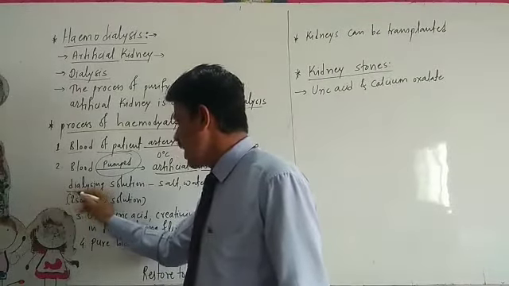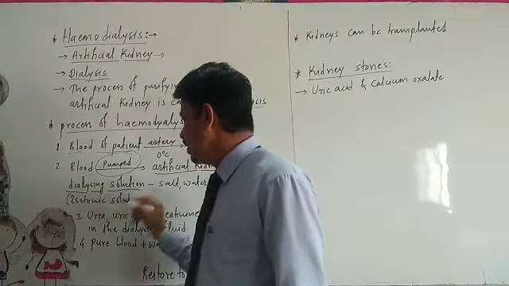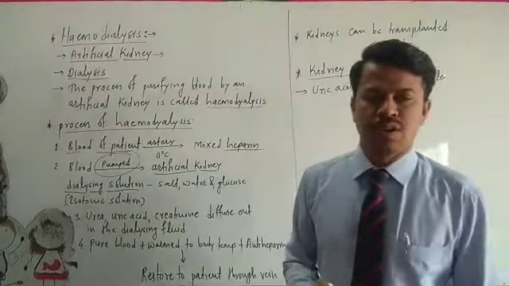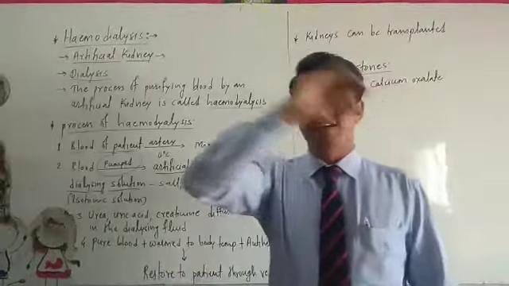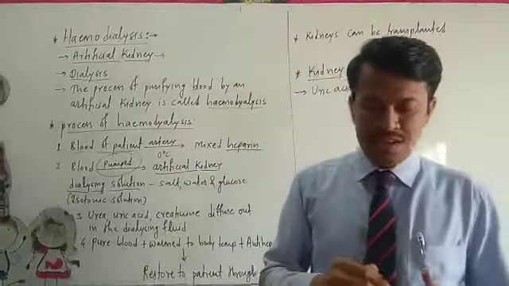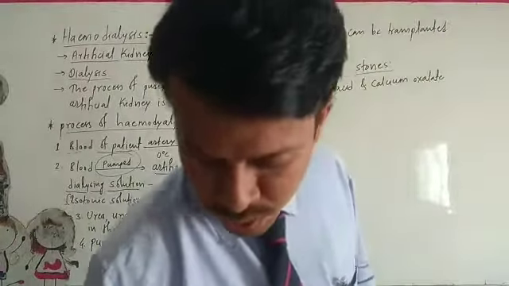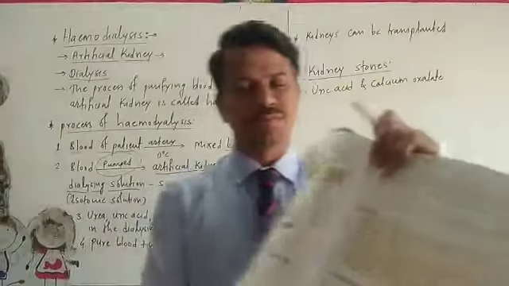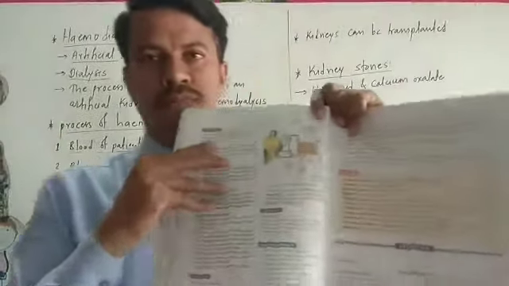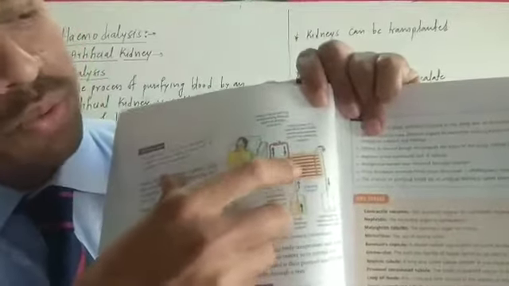This dialyzing machine contains a dialyzing solution. Our dialyzer is a system of tubes. I will show you, see here. So this is a system of tubes.